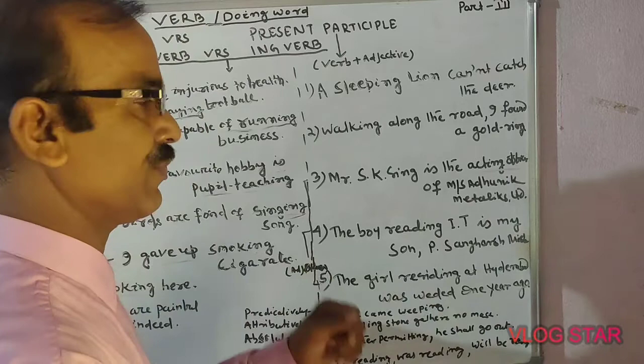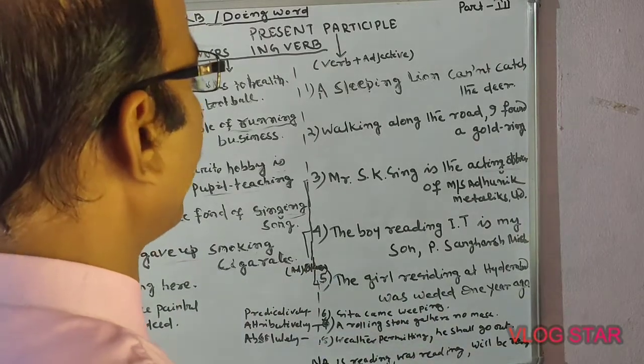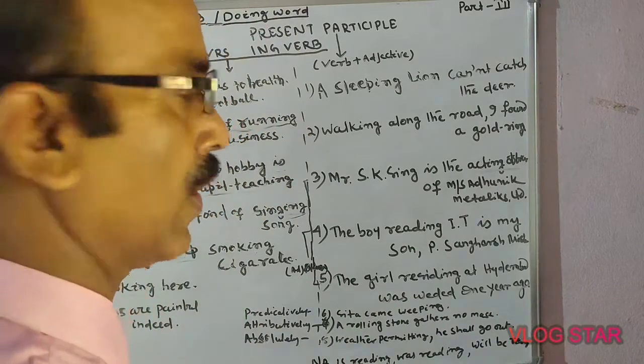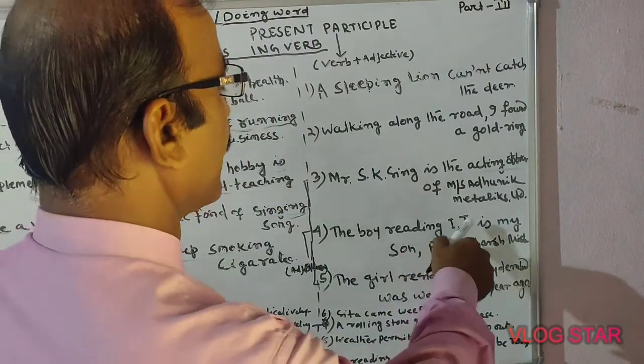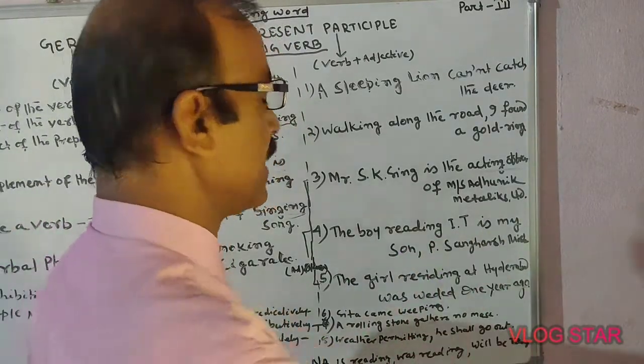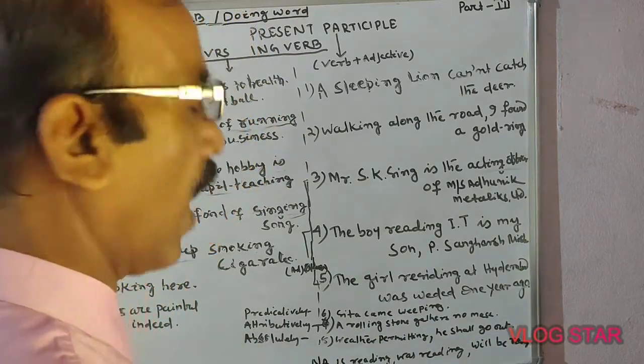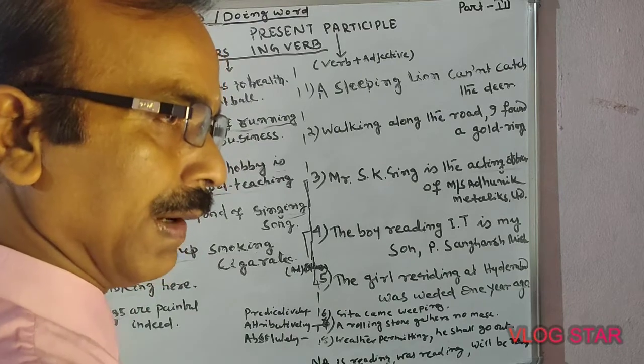The next one is: the boy reading IT, that is information technology, is my son, Mr. P. Sanghars Mishra. How will it be written?